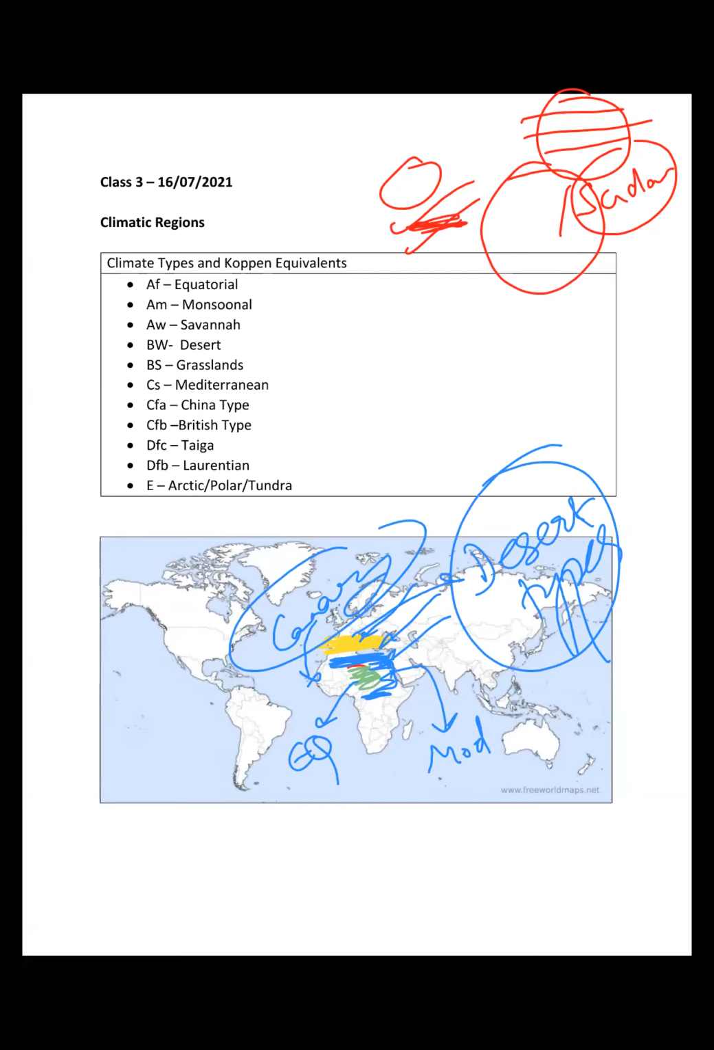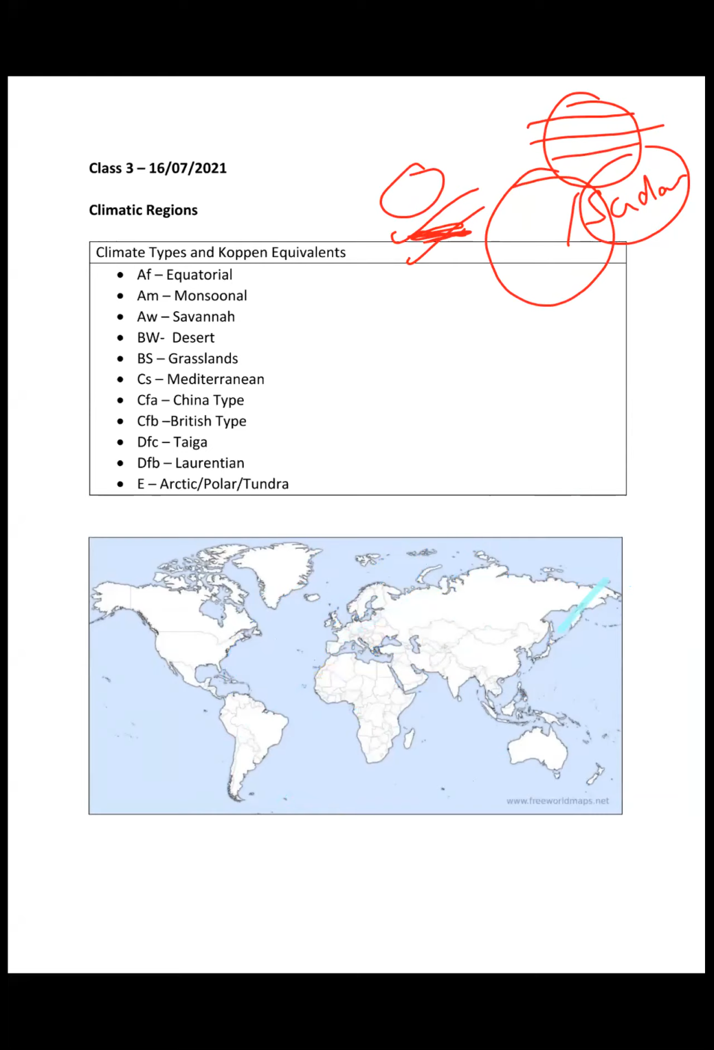The location of the savanna type I'll be discussing here again. This one, right? This is the one location. Then in South America, these regions are known as the Llanos, right? And this is known as the Campos, right? And somewhat in Northern Australia. This is the region where the savanna types are found.